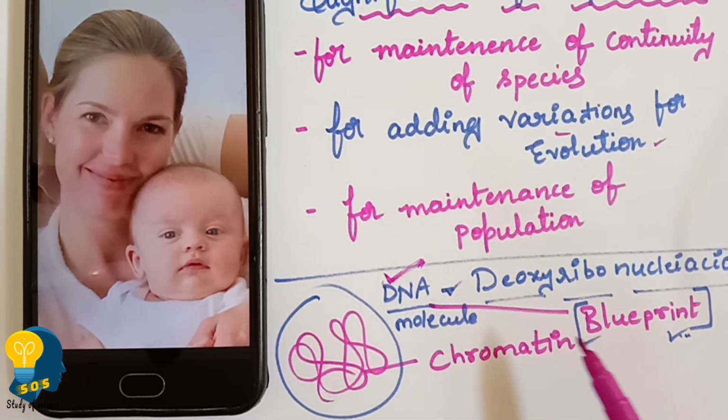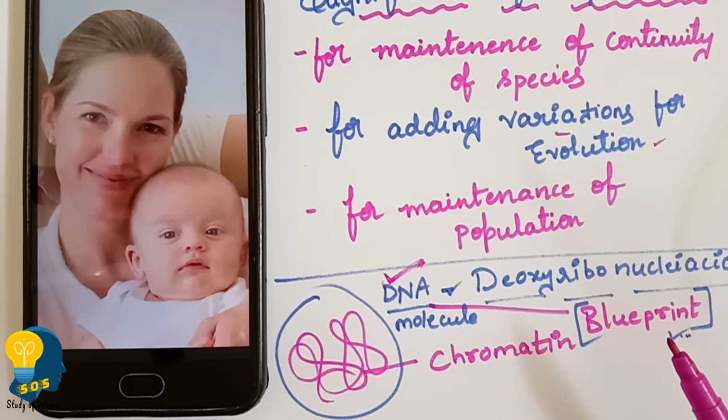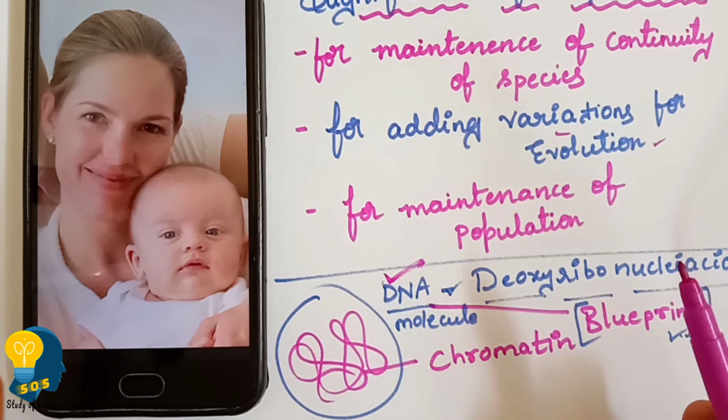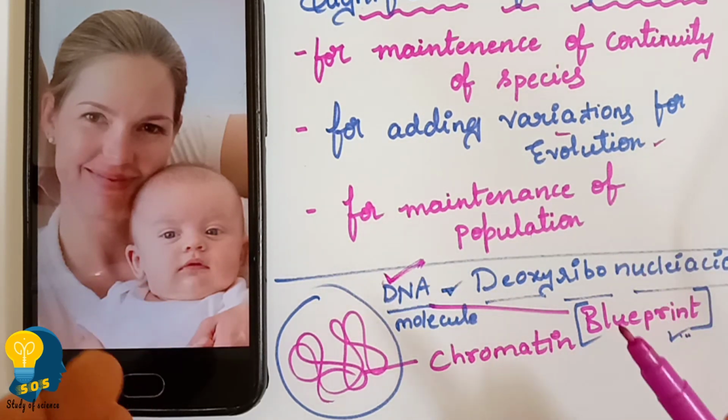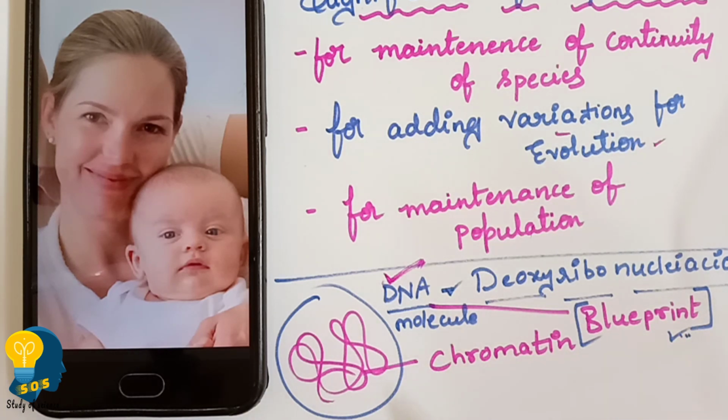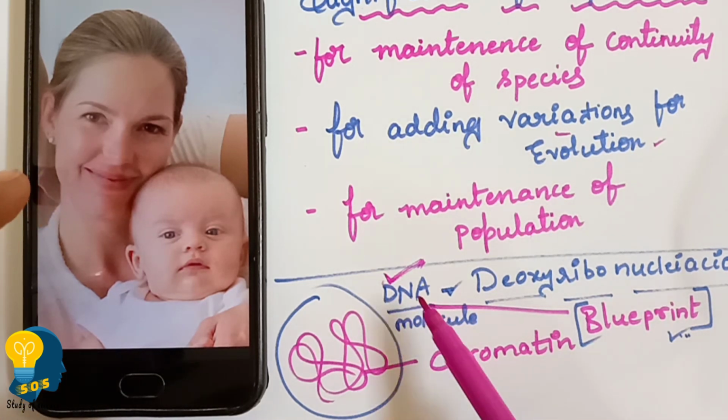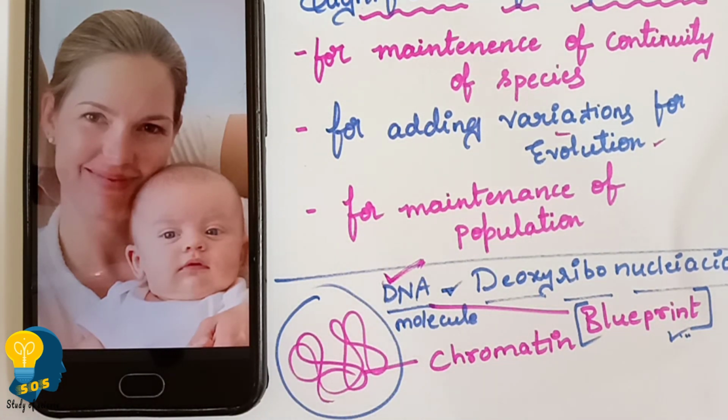It is that DNA that is helping to make the copies to build the entire body of the organism. All the instructions: your nose should be like this, your eyes like this, your color like this. Each and every instruction for your body development when you are in the womb of your mother is given by the DNA. It is DNA that gives the instructions. Clear?